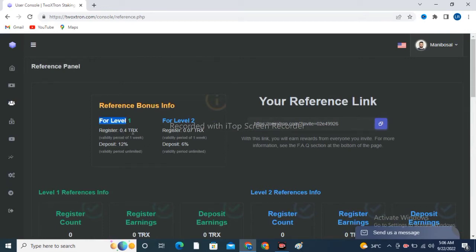You can see here our first level registration gives 0.4 TRX, and second level gives 0.02 TRX. You can see here we get our reference link. You can share this link as much as you can. When other people click on your link and join this website, you will be rewarded. You can see all of its validity and benefits.